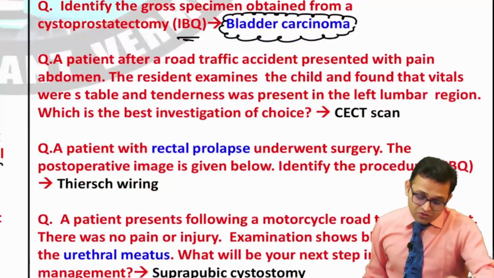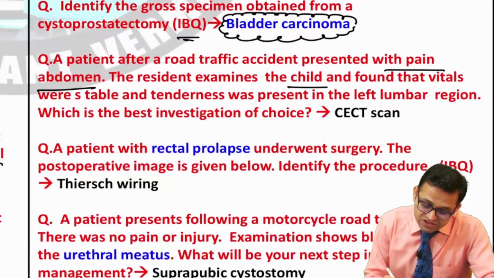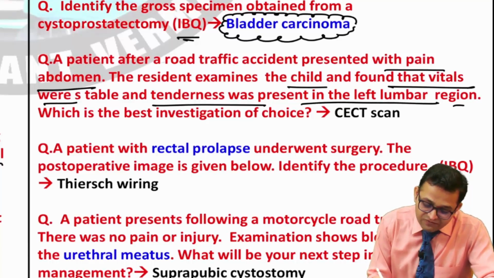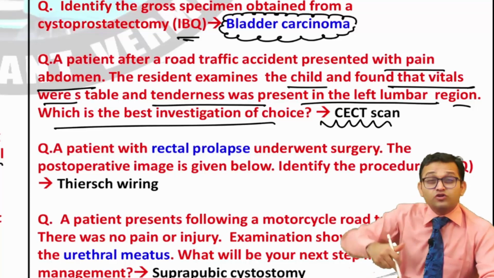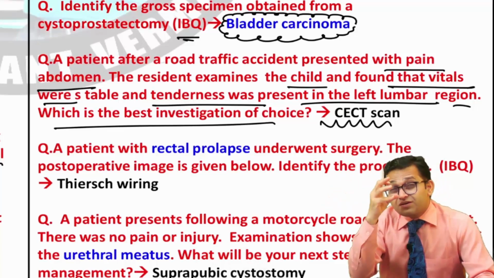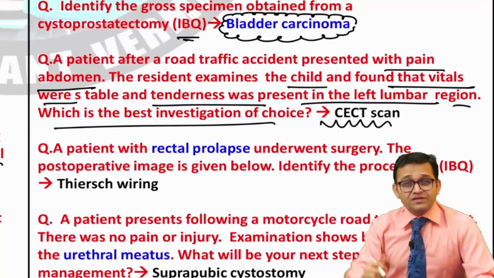Now, can you see the question for the child presented with abdominal pain? The resident examined the child and found that vitals were stable and tenderness was present in the left lumbar region. Which of the following is the best investigation of choice? So we have to look for the protocol. We have to look for the CECT scan. Yes, trauma abdomen, trauma chest is an important topic, that is the analysis.